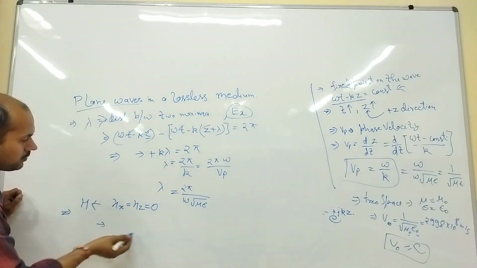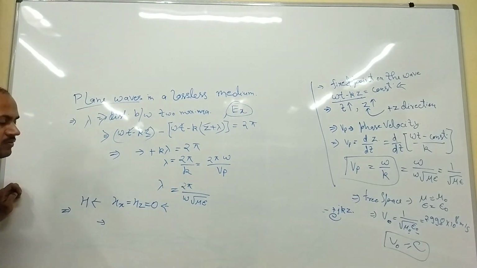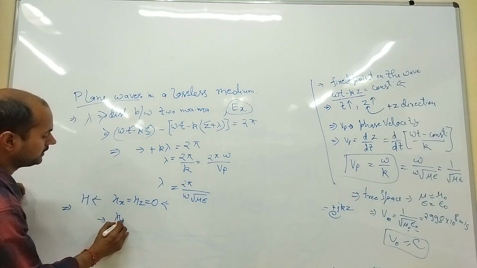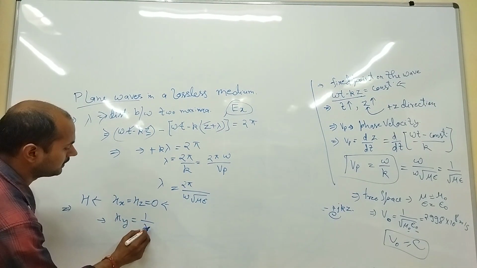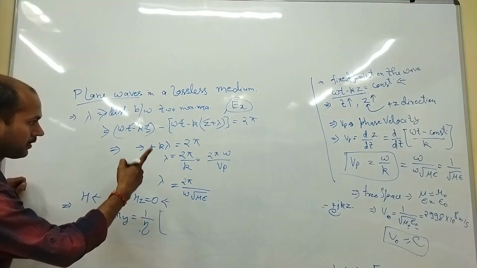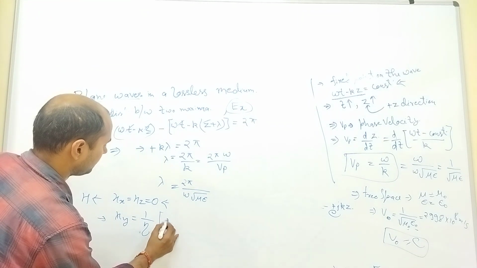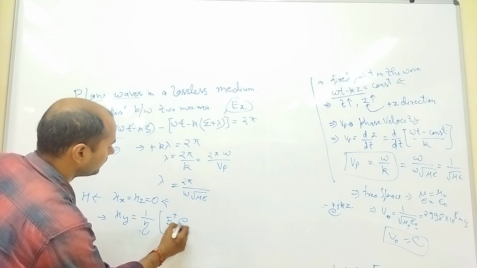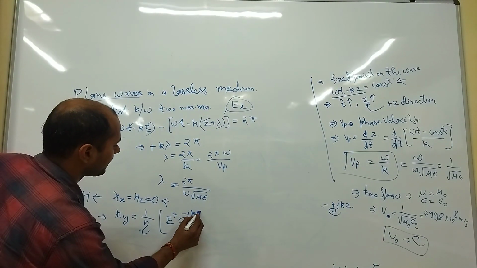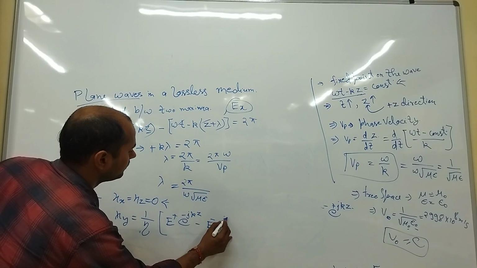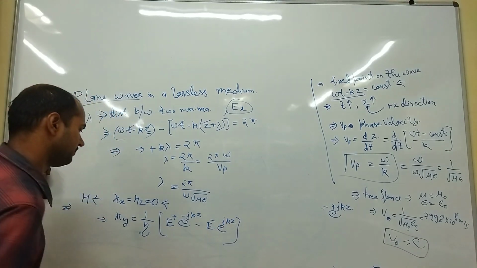So it will come from the Maxwell curl equation. So Hy will be 1 by eta, and what was the Ex? By putting in all the curl equations and solving, it will come as e power minus jkz minus e power jkz, like this.